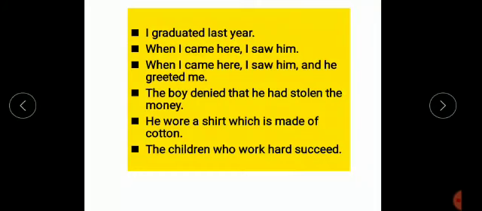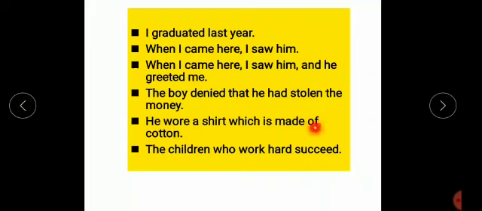So I think you have already been taught about phrases. Don't get confused between phrases and clauses. A phrase is also a meaningful group of words that forms a part of a sentence, but it does not contain a subject or any finite verb. Take this sentence as an example: "He wore a shirt which is made of cotton."